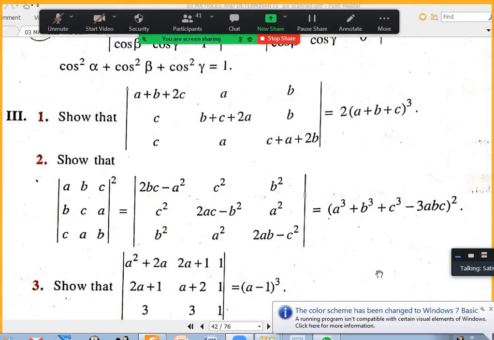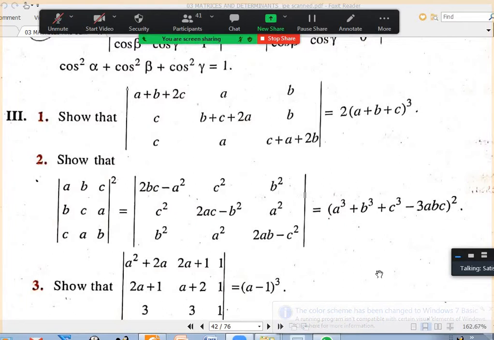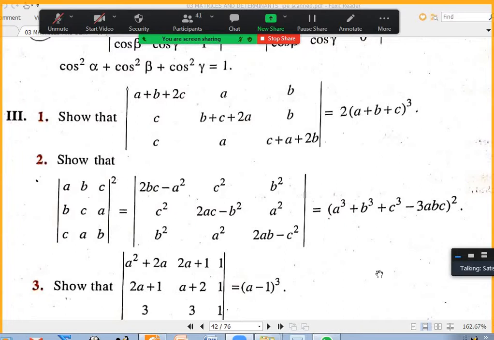Okay. So this morning somebody was asking about Section 3, first question; they don't have a doubt. Section 3, second question, from the first determinant to the second determinant, that is a little bit tricky. If somebody could not get an idea, don't worry. Section 3, second question: from the first determinant to the second determinant, the determinant of A, B, C, B, C, A, C, A, B whole square.